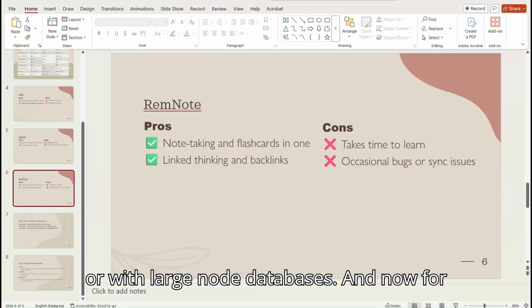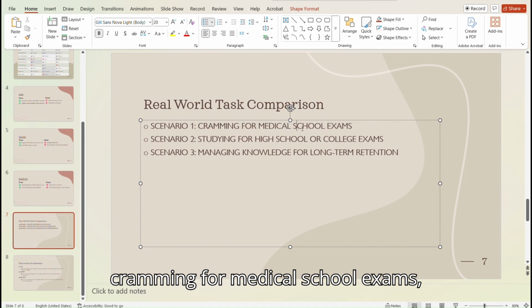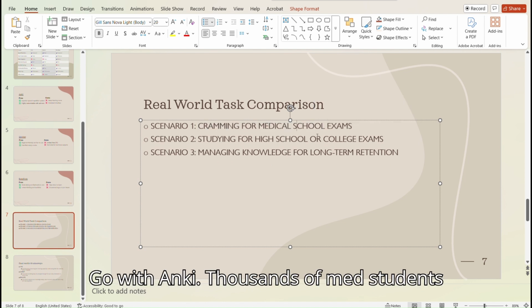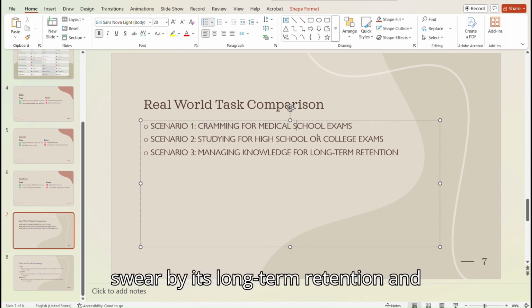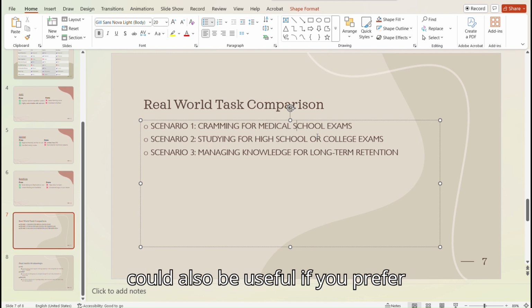And now for the real world scenarios. For scenario 1, cramming for medical school exams? Go with Anki. Thousands of med students swear by its long-term retention and support for large, complex decks. RemNote could also be useful if you prefer integrated notes.